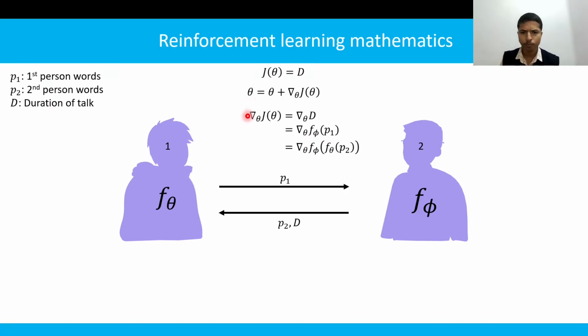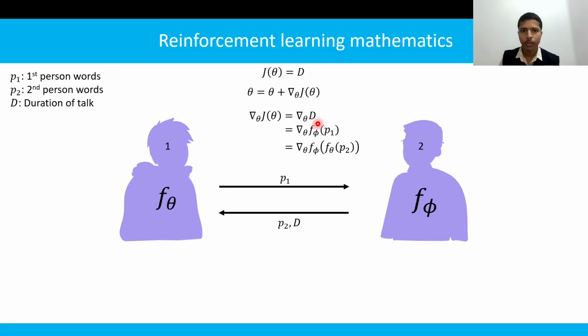But there is one issue. We cannot take the gradient over this term. Why? Because as said on the earlier slides, we do not know the physics of the second person. Not knowing the physics of the second person means we do not know f phi, and as a result, we would not know the functional form of this whole term, which would make it impossible to take a gradient over it. If this is the case, then how do we humans learn based on the experience we get, that is d?